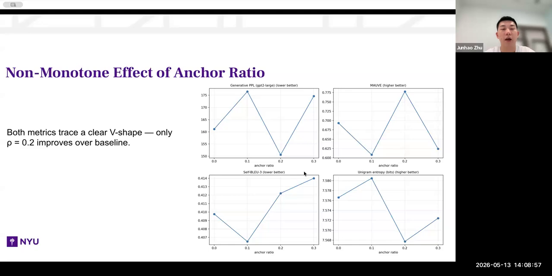And second is that the effect of anchor ratio is non-monotone. From the chart shown on the right, both metrics trace a clear V shape, which are the generated PPL and the MOV. Only when the ratio is set to 0.2 does it improve over baseline. That is to say, the anchor ratio must have a sweet spot between 10% and 30%. Either 10% carries too little information, or 30% carries too much information that might confuse the generation and also might not serve as good guidance.